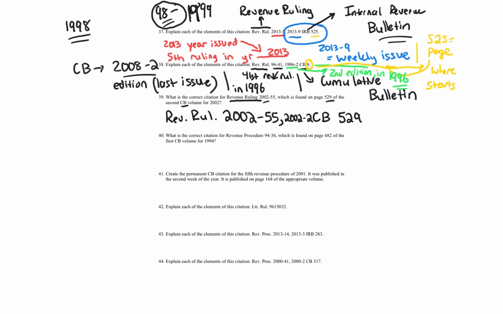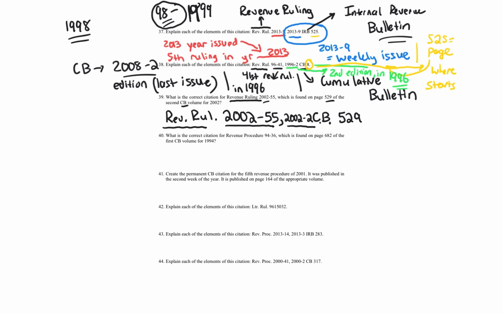You've got rev ruling 2002-55, 2002-2, and then CB. Sorry, it should be CB. You should have dots there. Actually, if you don't have dots, that's fine. What I tell people is either use dots, or just be consistent. We put dots here, or you could just leave them out. Let's be official. I know in these above there's no dots, but really there should be dots because they're abbreviations. So CB 529. So those are dots there.